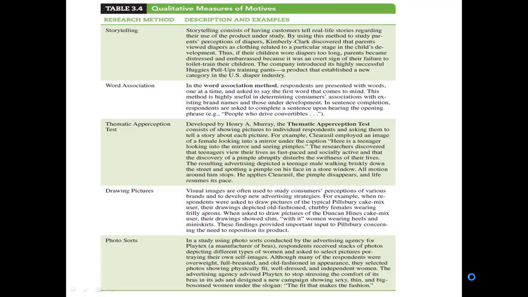Now, finally, the last qualitative measure of motivational research is photo sorts. In this scenario, they have given the example of an advertising agency for Latex, which makes undershirts for females. They gave a stack of photos to their female shoppers and asked them to select pictures portraying their own self-image.